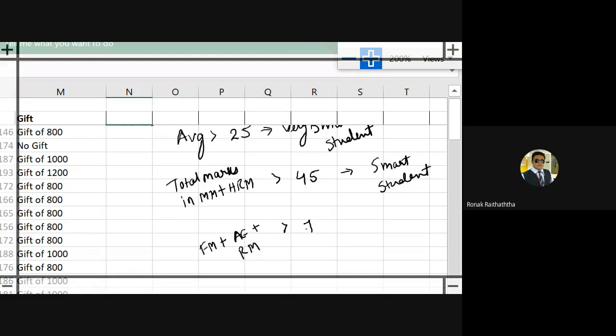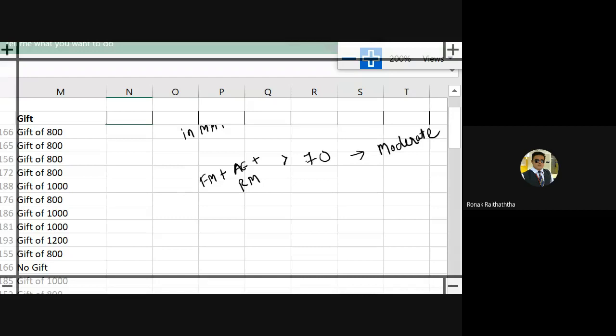Fine. These 3 in total shall be more than 70. If this is there, then moderate. Now please do not take it personally, because this is just a logical sequence. We are just trying to build up, nothing else.